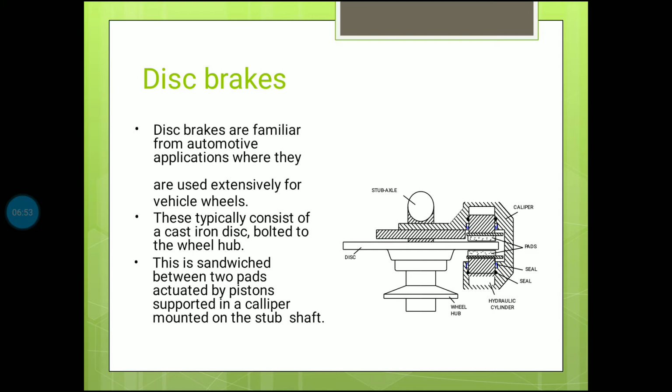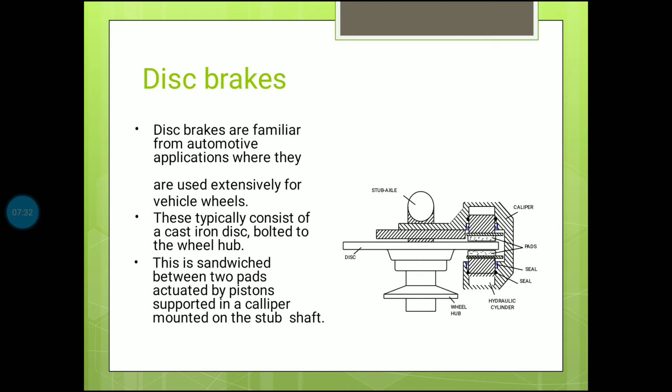This disc brake is attached with two components: one is the housing and another one is the carrier. Inside the housing only the piston will be there, along with the piston seal. The seal means the piston must not come outside and inside freely. With one piston there will be one seal, so it will not allow the piston to move freely; whatever motions are given, it can act only front and back. So this is one type of housing.